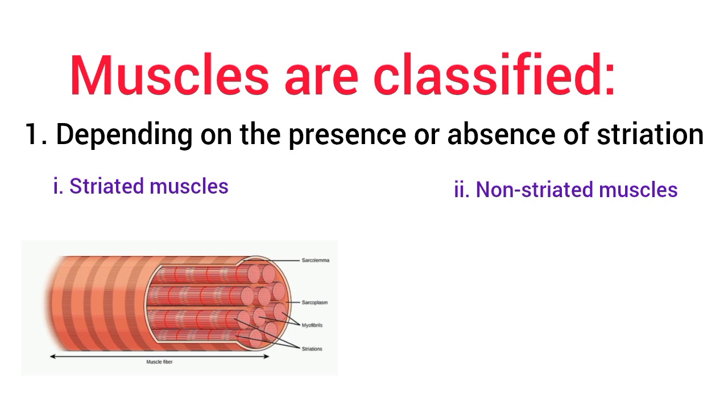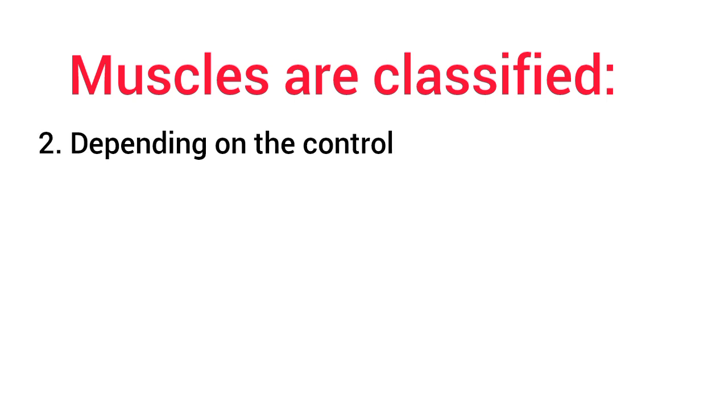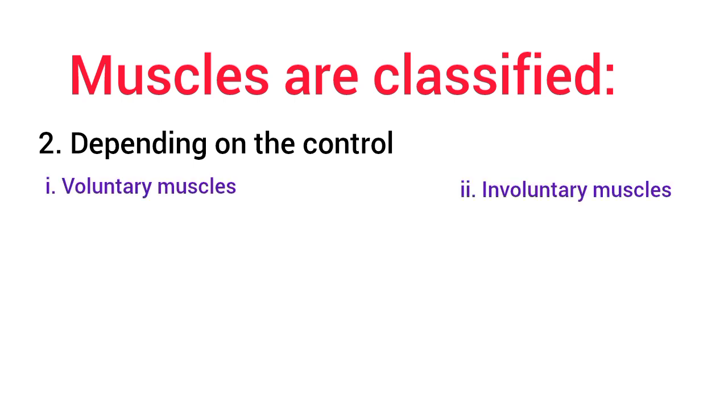For the non-striated muscles, the muscles without cross striations are called non-striated muscles. You can also call it plain muscles or the smooth muscles. Now, depending upon the control, muscles are actually classified as voluntary muscles and involuntary muscles. Now, for the voluntary muscles, the activities of these muscles can be controlled voluntarily. That is to say that they can be controlled at will.